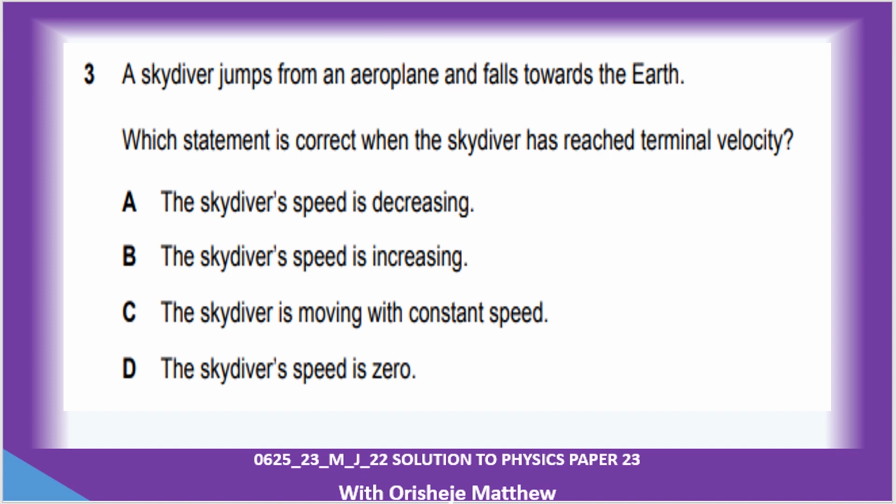A skydiver falls from an aeroplane towards the earth. Which statement is correct about the skydiver when the skydiver has reached terminal velocity? When it reaches terminal velocity, that means the drag force is equal to the weight of the body, and then the object starts moving at a constant speed. So the answer is C.